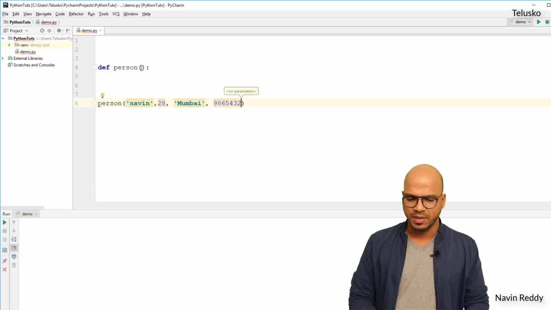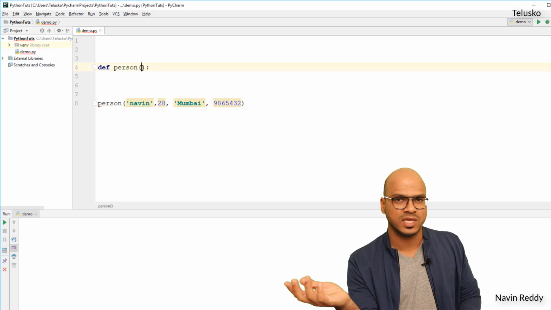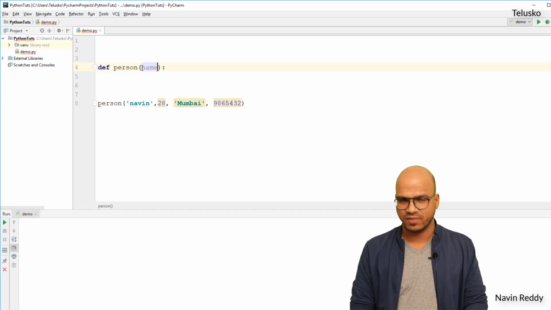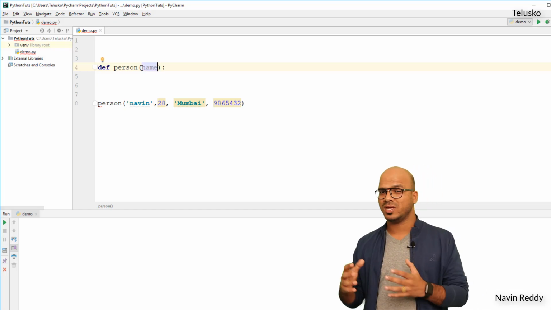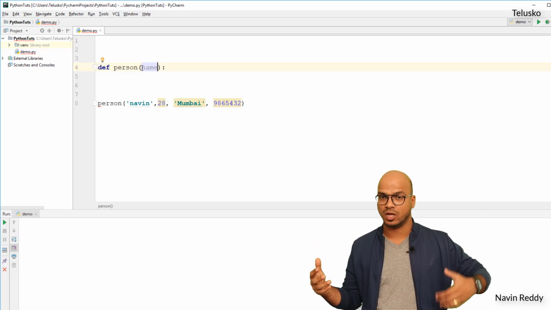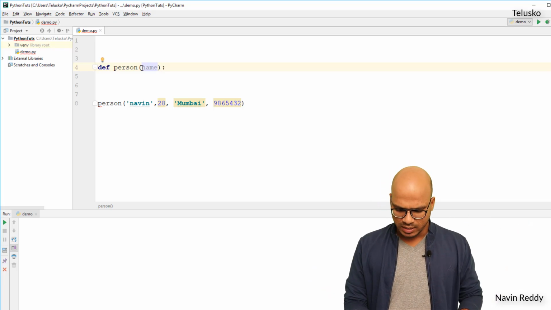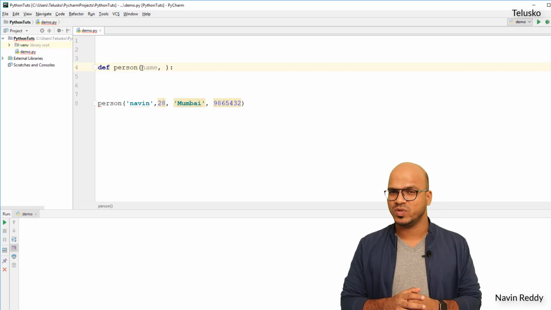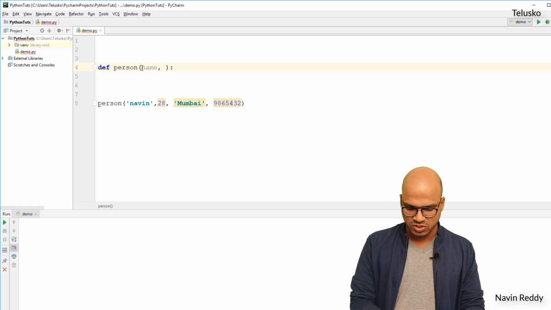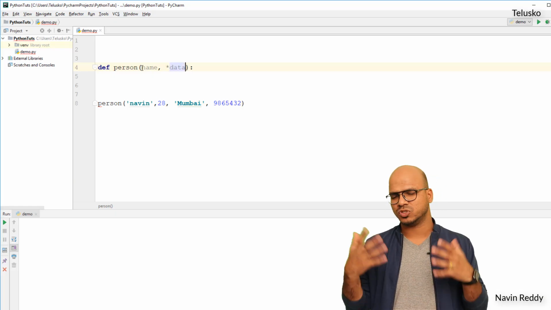Now here, I may want to accept one parameter. So I will say, okay, name is something I will get for sure. But I'm not sure about the other parameters which a user will be sending. Maybe a user will send age or city or number. I'm not sure. Now in this case, of course, we have seen this, we have to accept a variable length argument, right? So in this case, you will say star and you will say data.